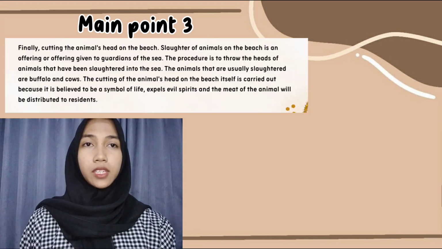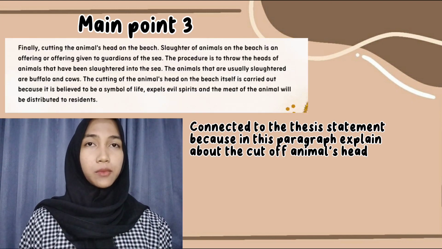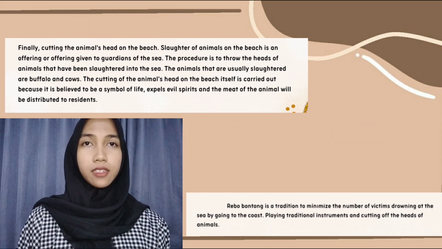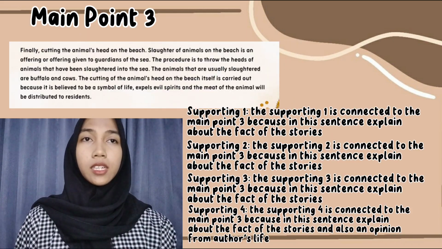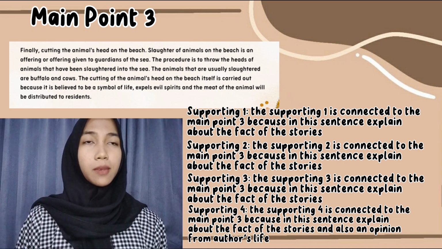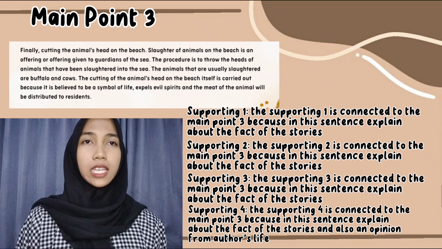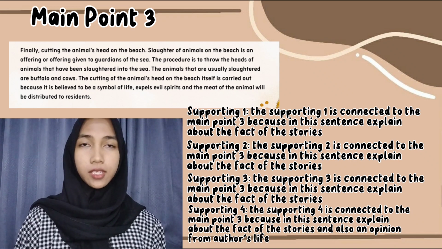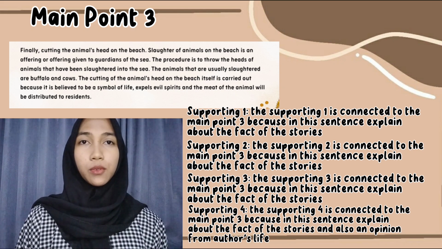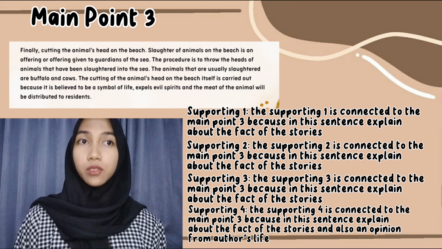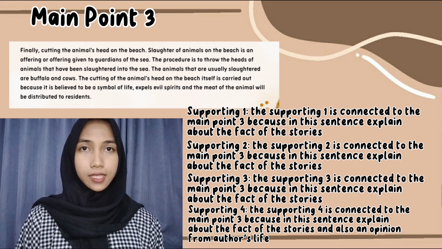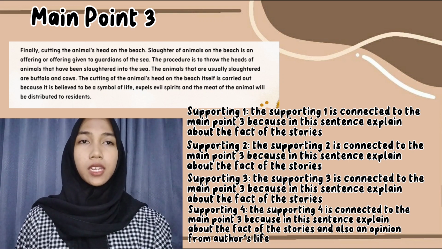Main point 3 is connected to the thesis statement because this paragraph explains about cutting off the animal's head. Supporting sentence number 1 is connected to main point number 3 because this sentence explains the facts of the story. Supporting sentence number 2 is connected to main point number 3 because this sentence explains the facts of the story.